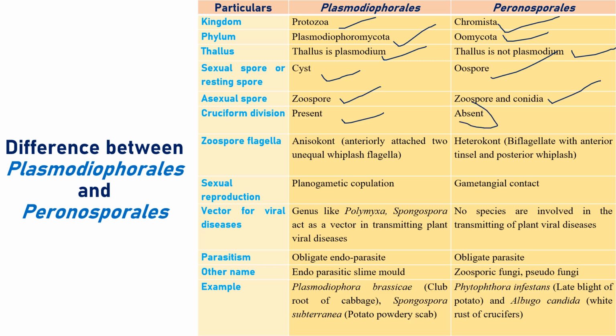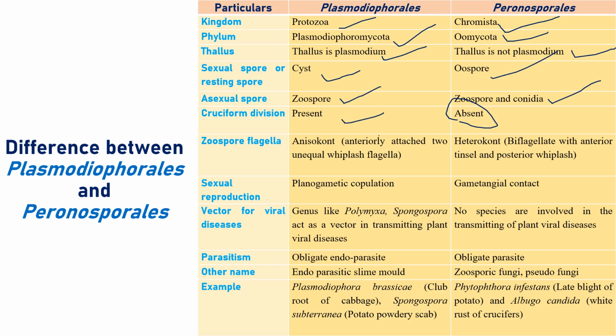Such divisions are absent in Peronosporales, which are generally late blight of potato and similar diseases. In Plasmodiophorales, we have only one fungus to remember, clubroot of cabbage. Nothing to worry about. Just compare the two, clubroot of cabbage, Plasmodiophoromycota, and Phytophthora species, and the differences will be very easy.